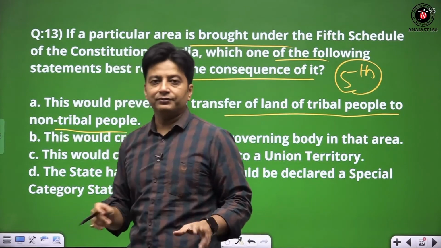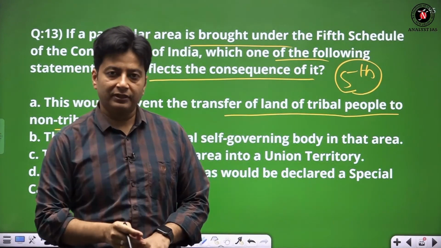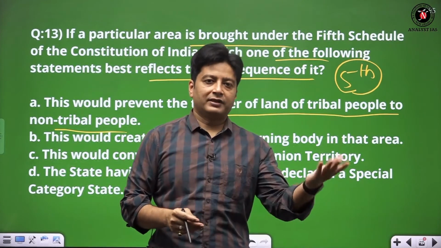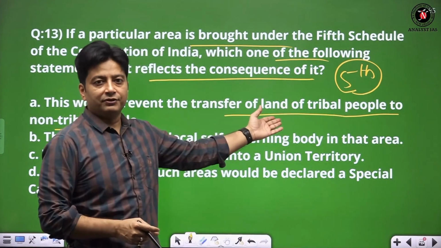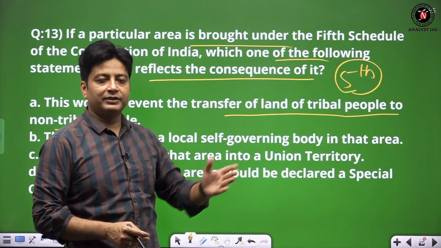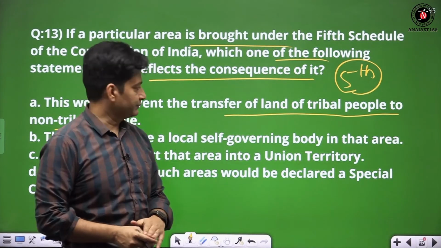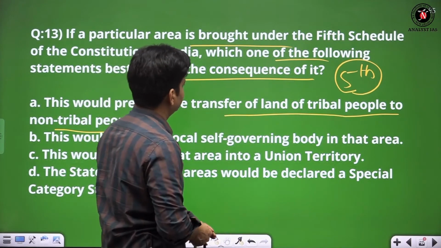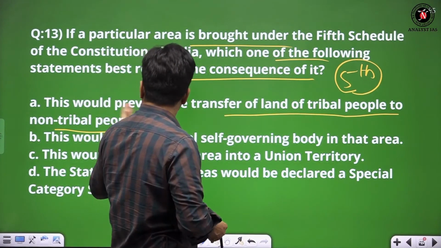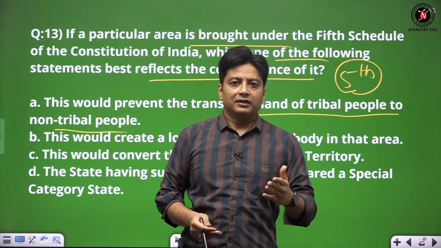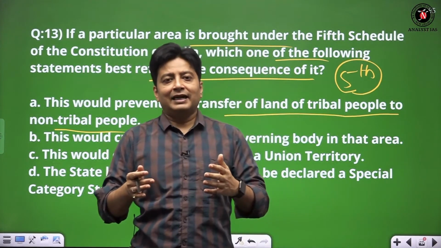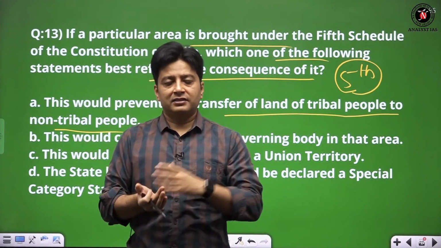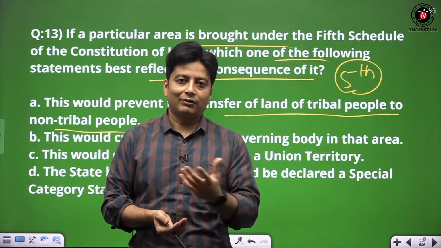I have told you the difference between fifth and sixth schedule. Sixth schedule is for Assam, Meghalaya, Tripura and Mizoram, but for the rest of the areas, schedule fifth is available and it is protecting the interest of the tribal people especially. And of course, this would prevent the transfer of land from the tribal people to the non-tribal people. Of course, the first interest is that their homogeneity, their population density is not disturbed by the outsiders, so-called outsiders.